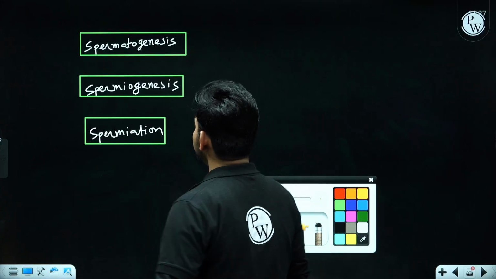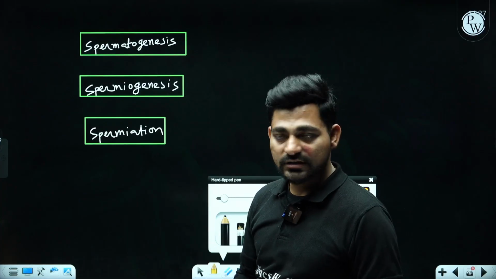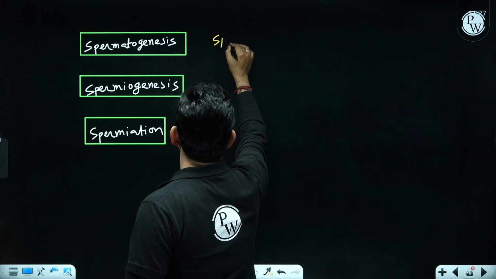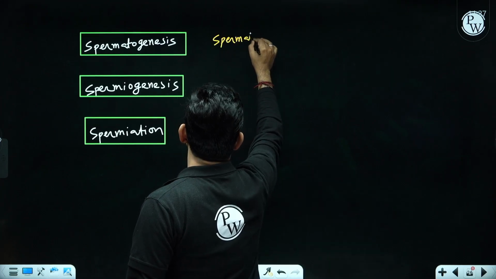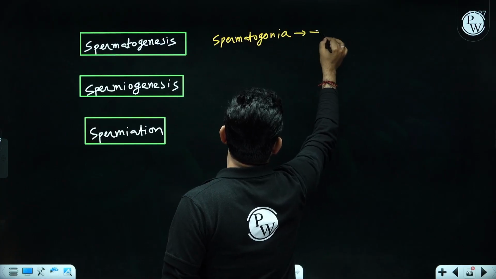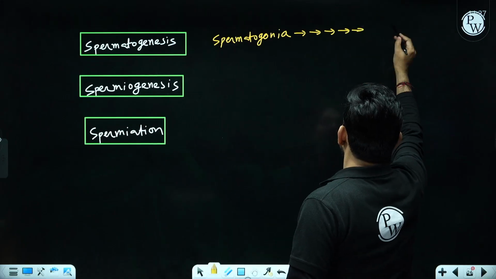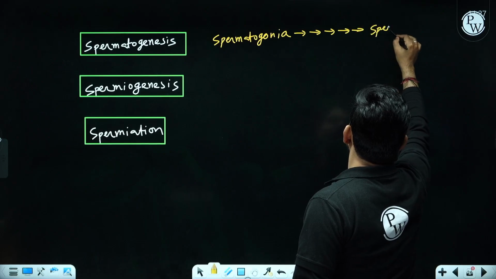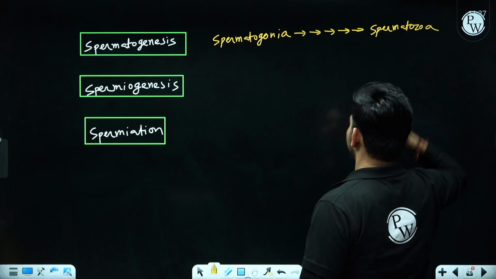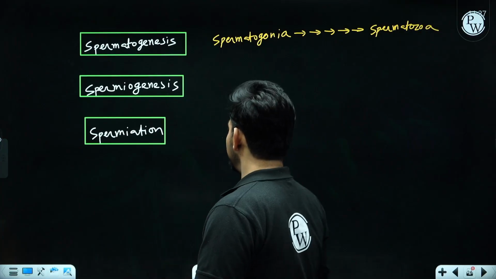Now, spermatogenesis, the whole process of sperm formation is called spermatogenesis. Basically, from spermatogonia through sequential steps and ultimately formation of spermatozoa, that is called spermatogenesis.